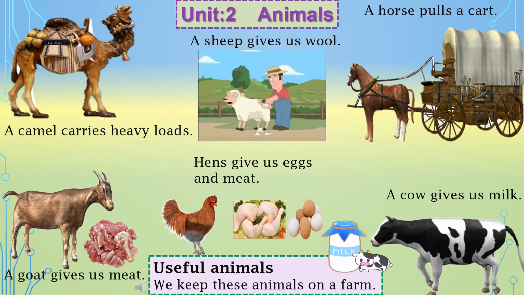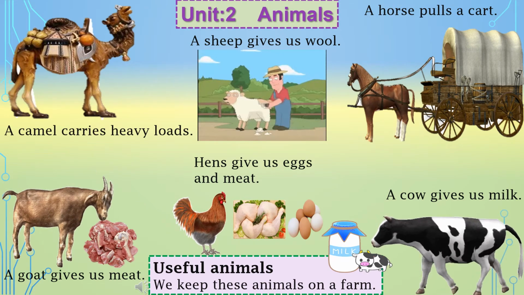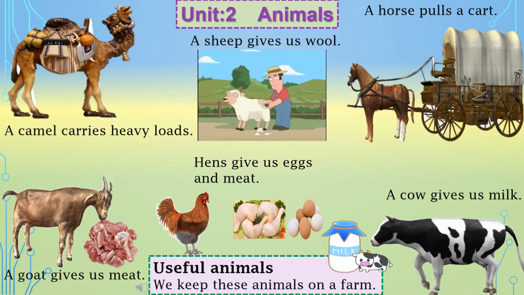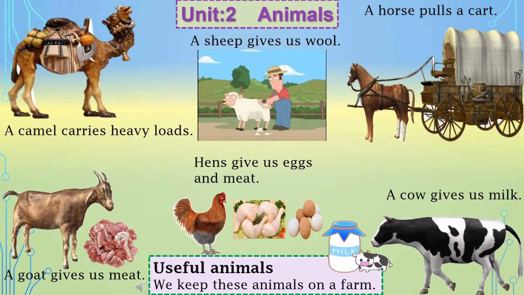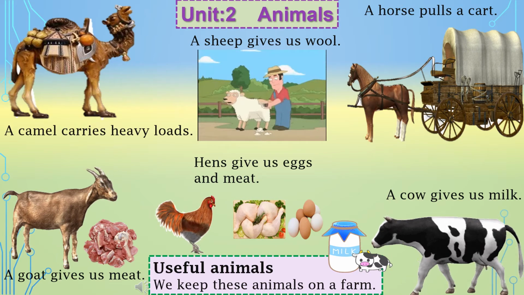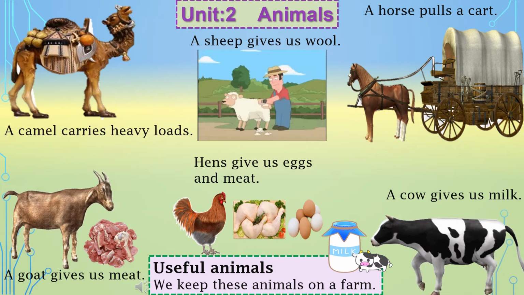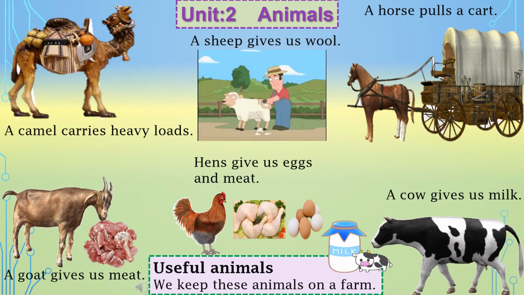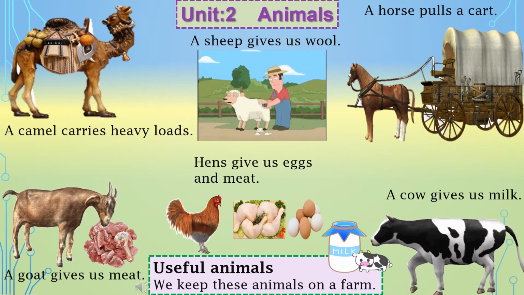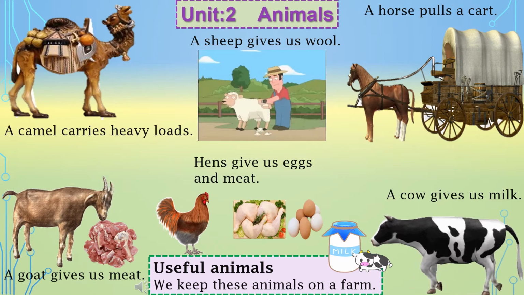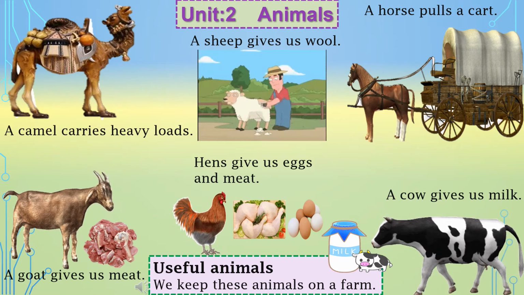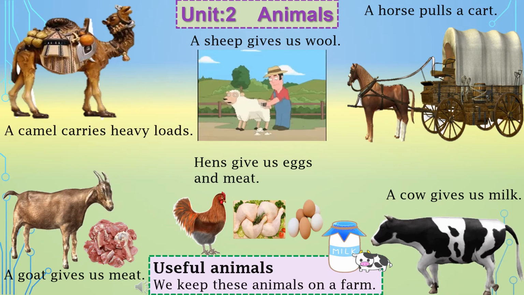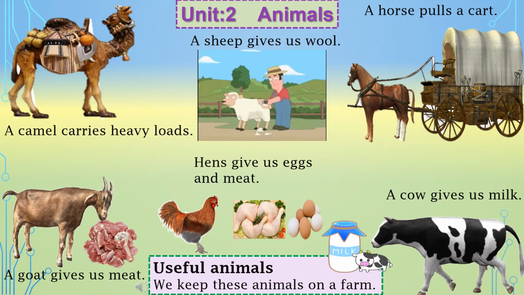We get meat and eggs from animals like goat, buffalo, and cow, and we eat eggs from the hens, and we get wool from the sheep, and horses, donkeys, and camels carry loads. So dear students, these animals are very much useful for us.